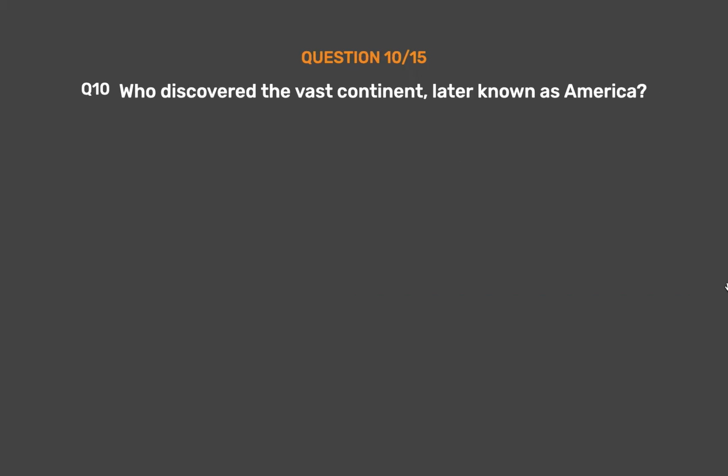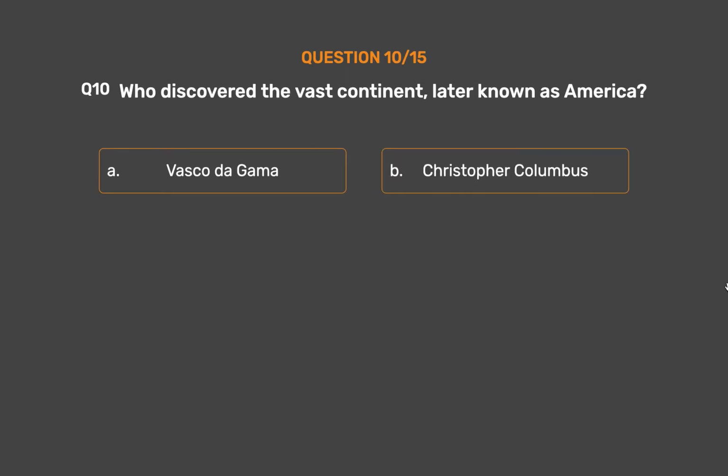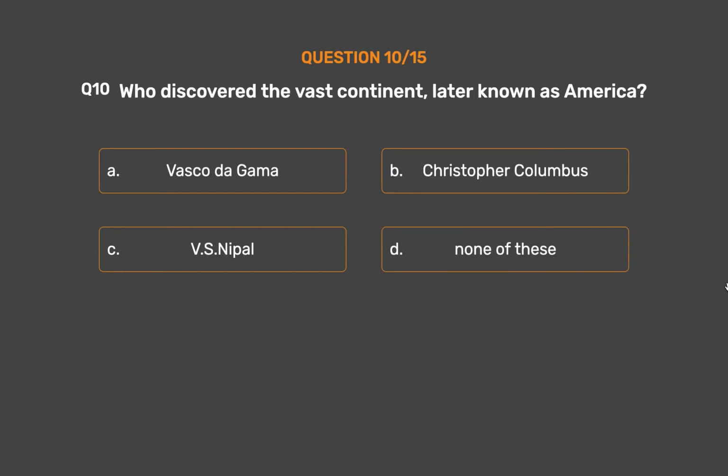Question number 10. Who discovered the vast continent later known as America? Option A. Vasco da Gama. Option B. Christopher Columbus. Option C. V.S. Naipaul. Option D. None of these.